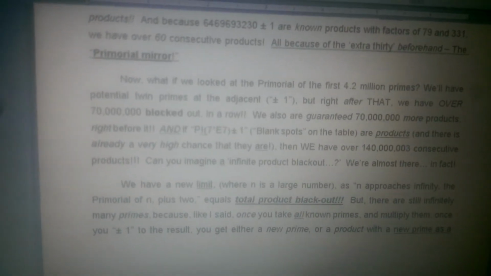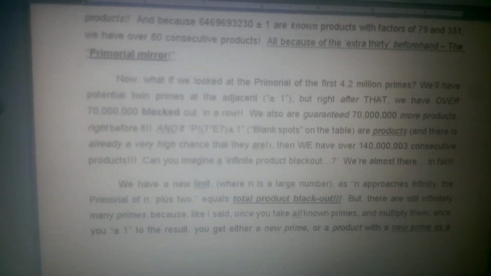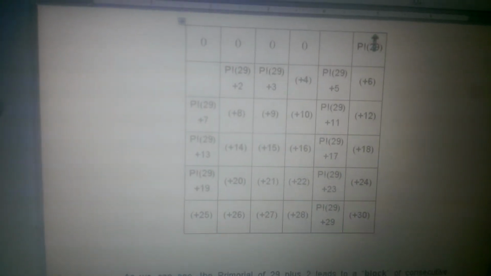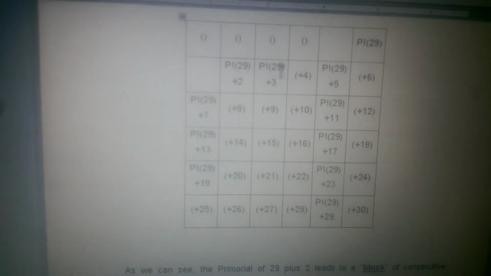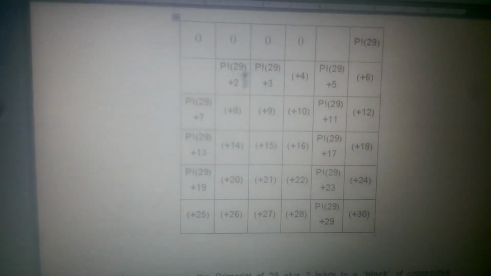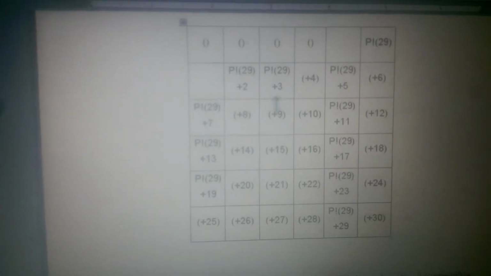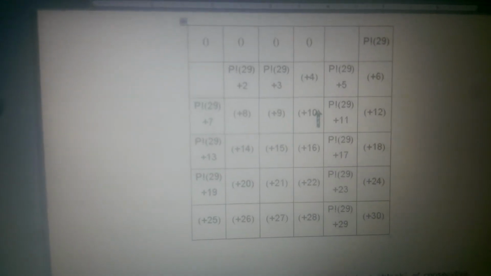Can you imagine an infinite product blackout? That means the whole table all the way to infinity is just products. We're almost there. And so, here, if this was 70 million primorial, we would have these 2 blank spaces, which are potential primes. But right after that, we add 2, we add 3, we know 4 is already a product, and 2 can go into 70 million primorial. And so, we know this is a product. We get 70 million filled in boxes in a row.